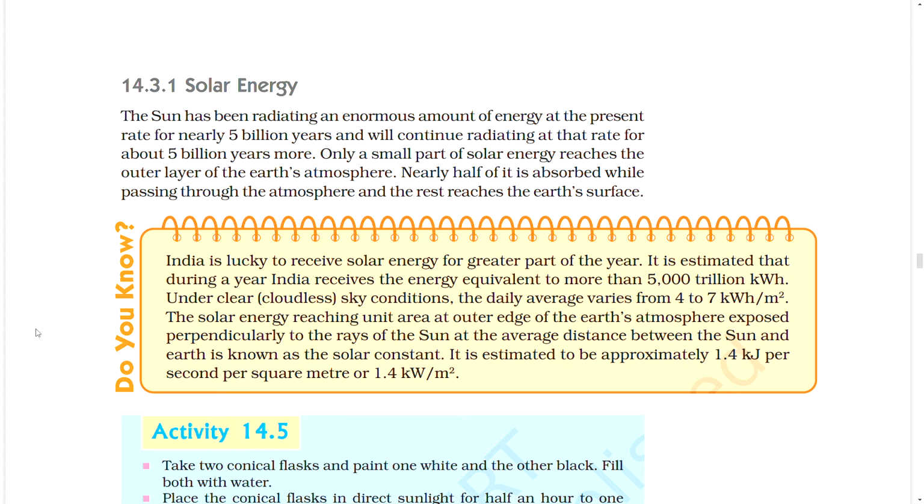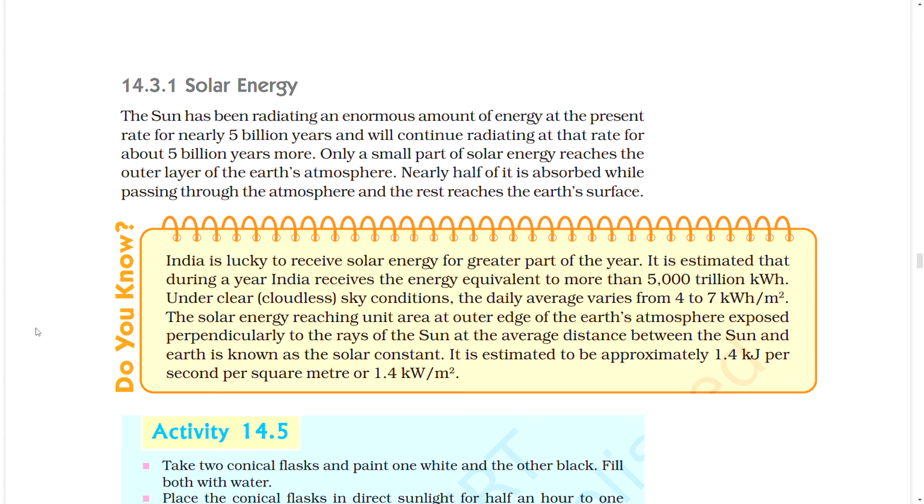Do you know India is lucky to receive solar energy for the greater part of the year? It is estimated that during a year India receives energy equivalent to more than 5,000 trillion kilowatt hour. Under clear, cloudless sky conditions, the daily average varies from 4 to 7 kilowatt hours per meter square.